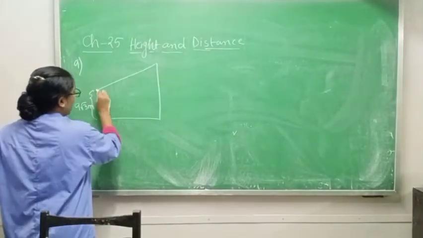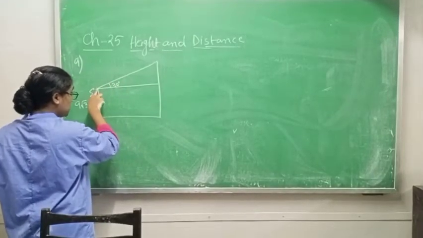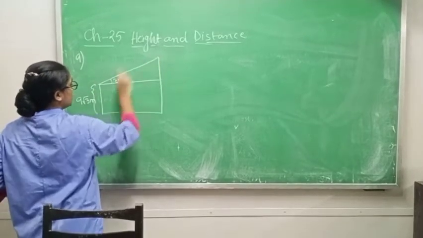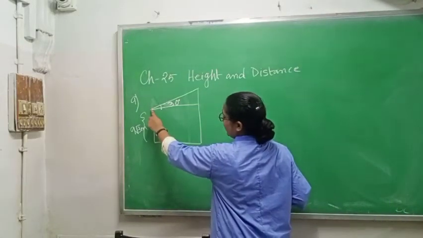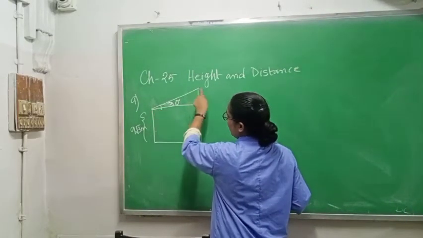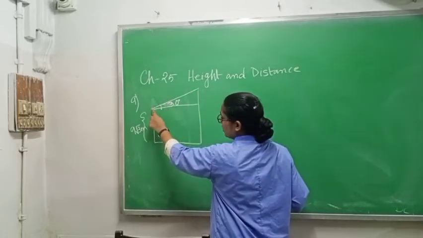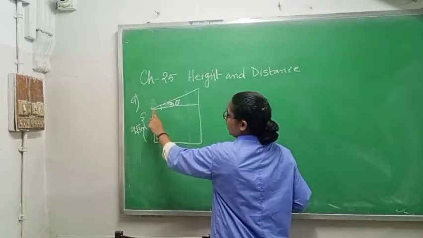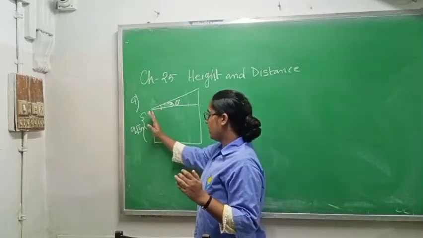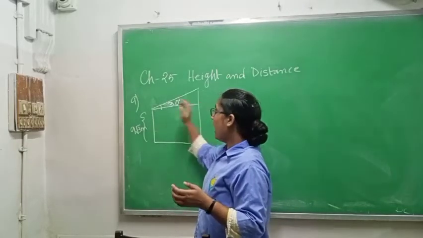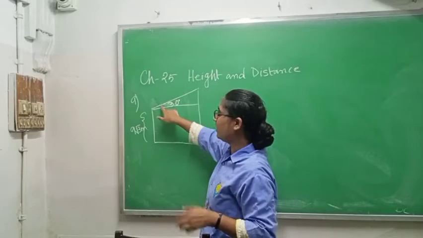Now the angle of elevation you will make here. Why? Because if someone is looking from the three-story building to the top of the chimney, of course he or she will look upward, so it will make 30 degree here. Of course not here. So whenever in the question it is written that someone is standing on a building and the chimney or factory is here, and he or she is looking at the angle of elevation, you will make the angle here only.